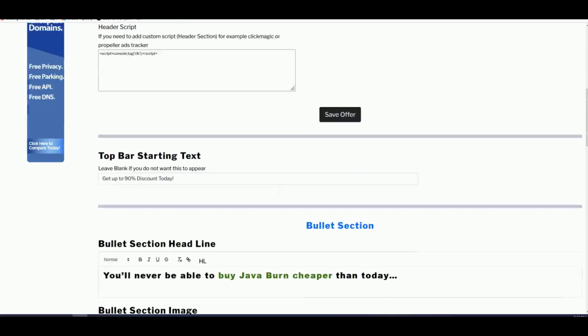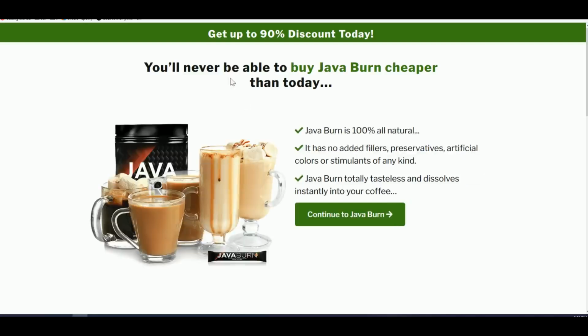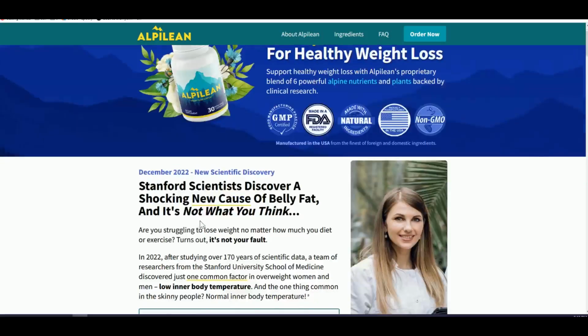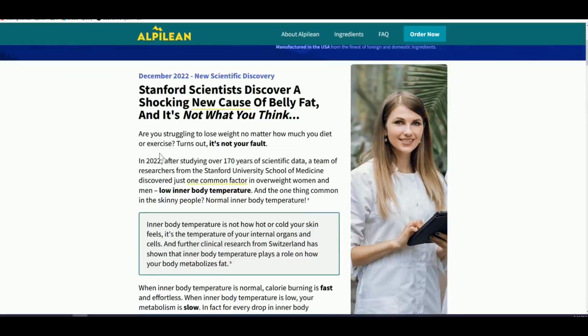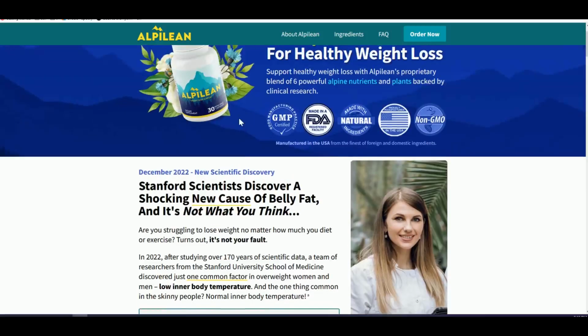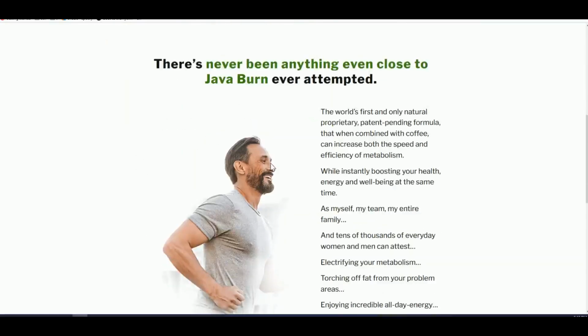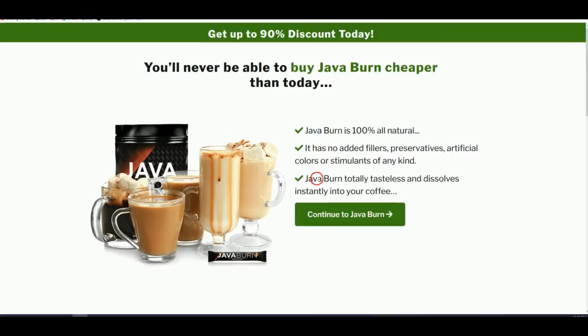So when you save that and generate the landing page, let's have a look. It's simple yet effective. You can get all these headlines and this information from the sales page of ClickBank. In this example, we are using Alpiline. You can head over to the sales page of Alpiline. Just click the search result in the ClickBank marketplace and you will land on this sales page. You can just copy this information and save the product image. Make sure you save the product image so that you can put it over here. Just like this example, Java Burn, it's got the product image over here and a little article at the bottom. Then you can start promoting.